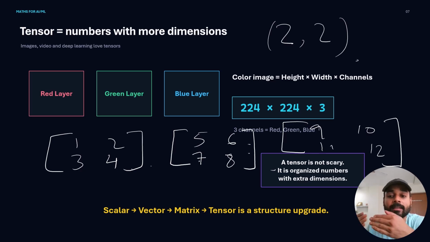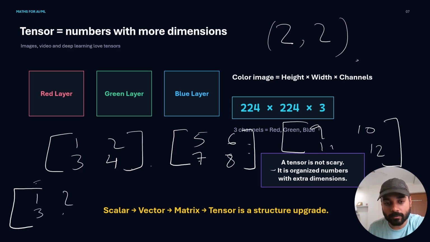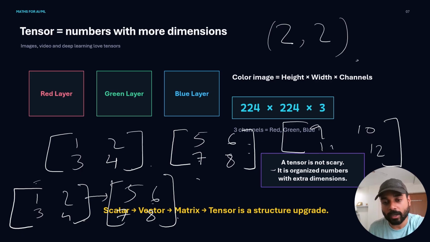Now, what if I stack these matrices one over the other? So basically, if I have 1, 2, 3, 4, this one matrix, and on top of it, you have 5, 6, 7, 8, and on top of it, you have 9, 10, 11, 12.